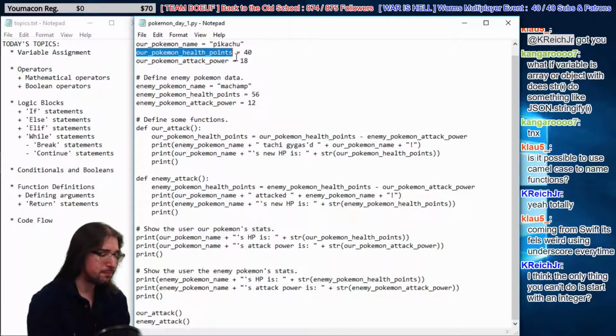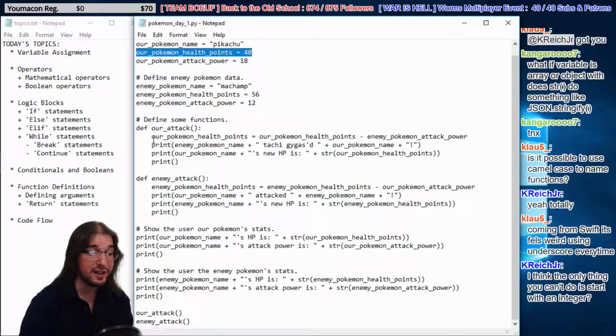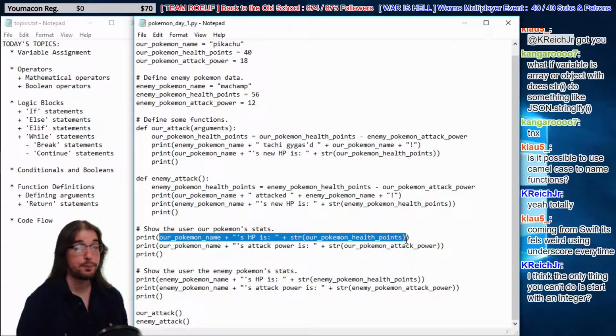I'll tell you why it is. Because this code is in a function. It doesn't have access to these values out here. So even though we defined our Pokemon's health points outside of the function, inside of this function, its own little world that it has, it doesn't have our Pokemon's health points. It doesn't know what this is. So that's where the arguments come in, right? Remember our arguments? Remember these? They go between the parentheses, like in print, right? In print, we put all this data between the parentheses. That means we're giving that data to print to use. It says, hey, take this data, print, and put it on the screen.